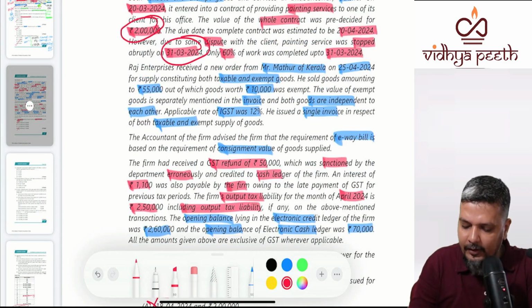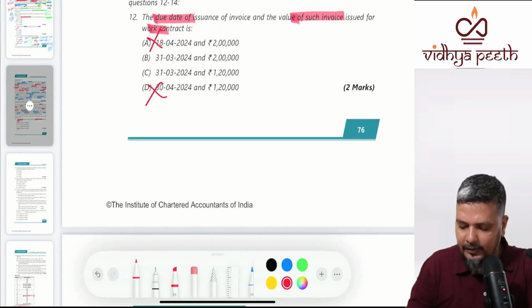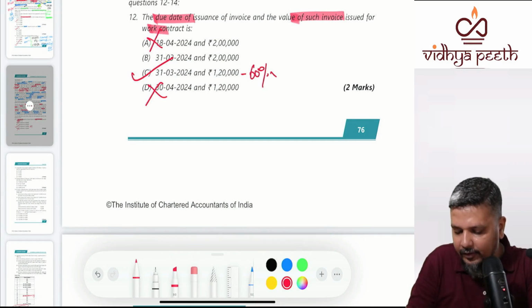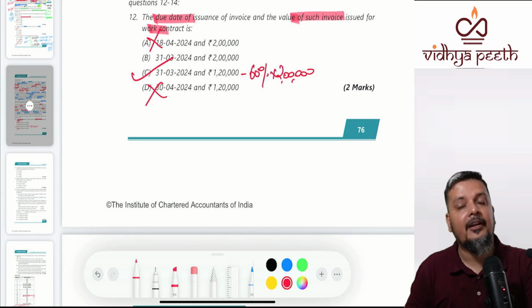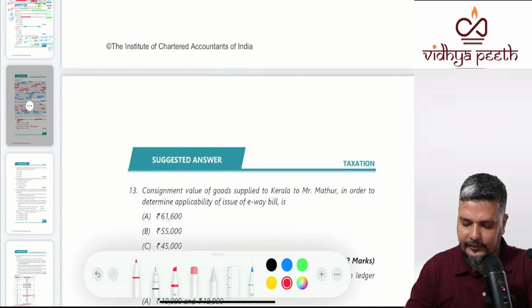And how much is over? 60%. So it is not for the entire value, but 60% of 2 lakhs. So at times you have to go with strategies. Whatever is incorrect, remove it. You might reach the right answer. Right, that is the first part.